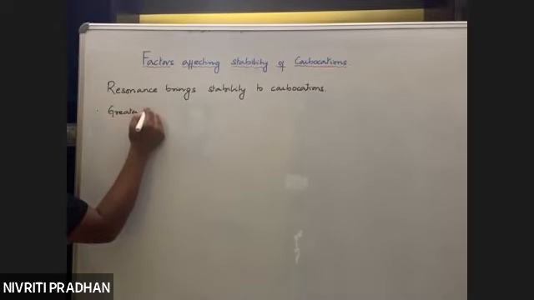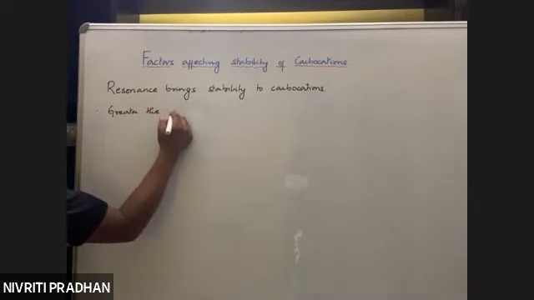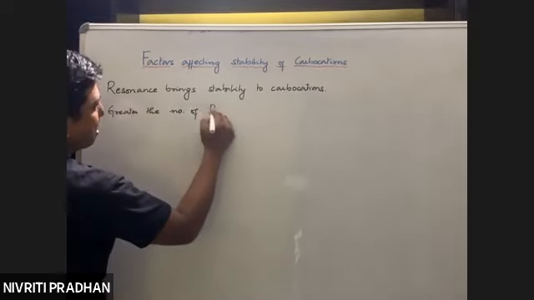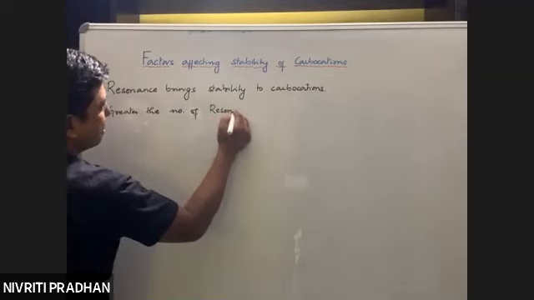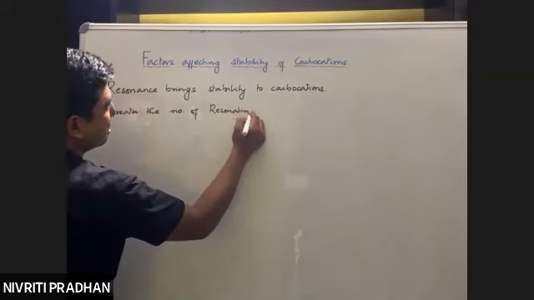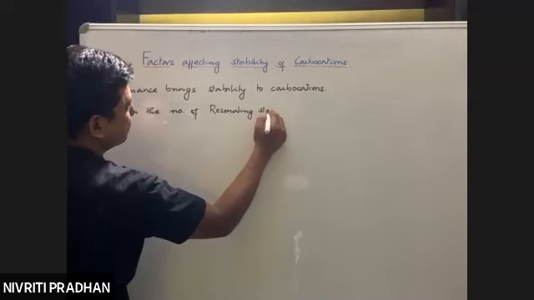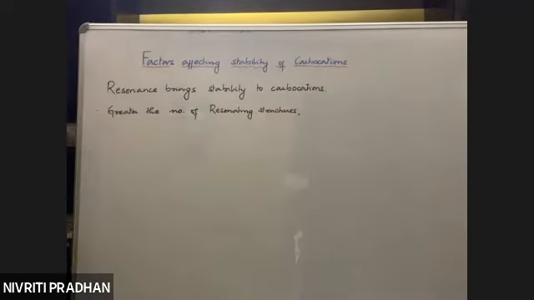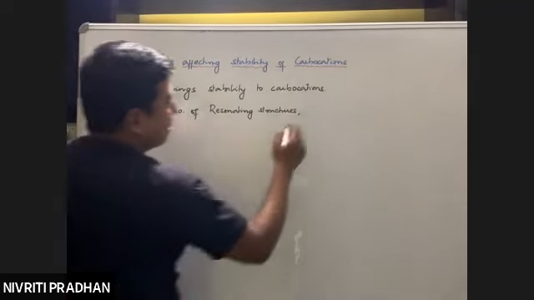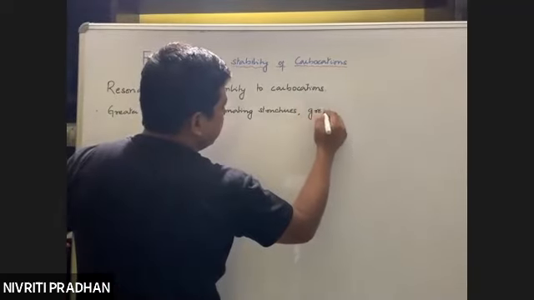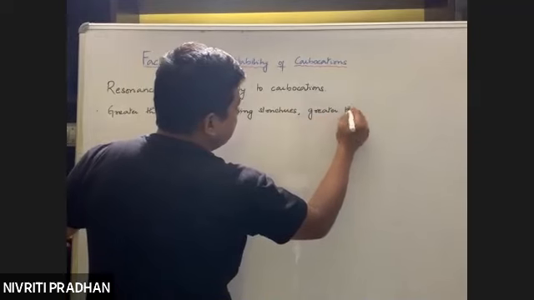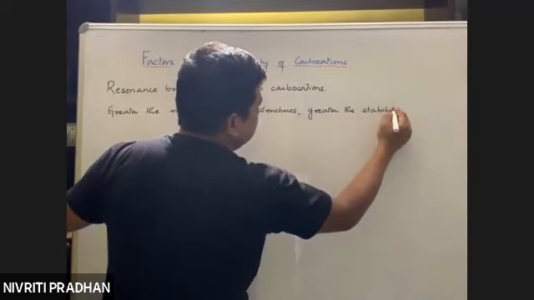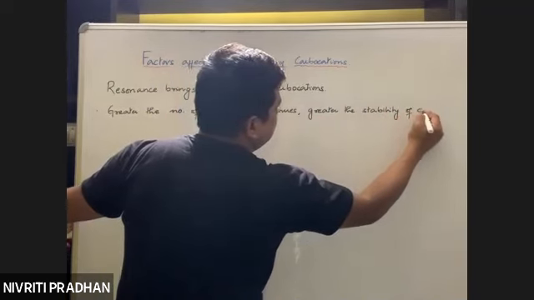Greater the number of resonating structures, greater will be the stability of carbocation.